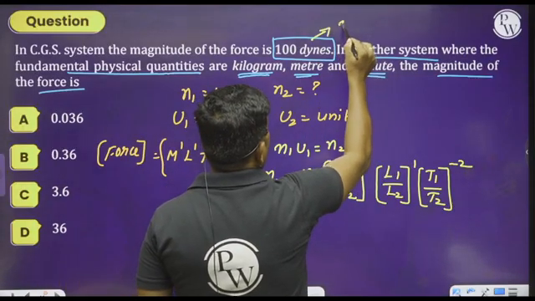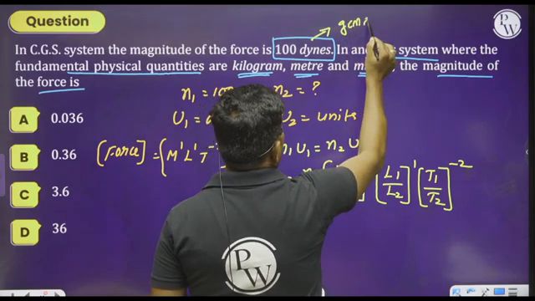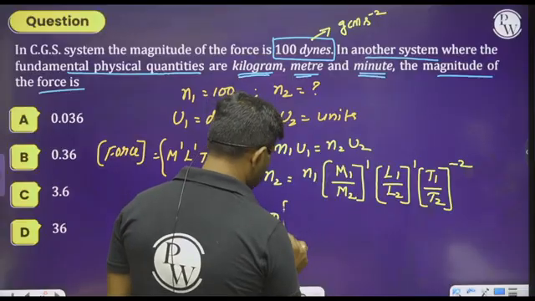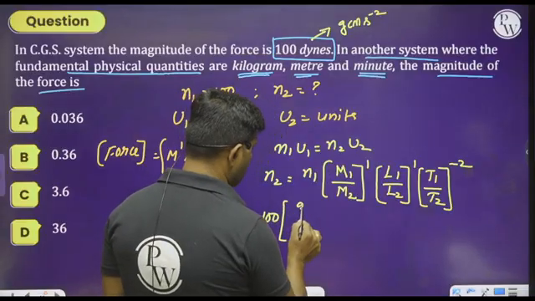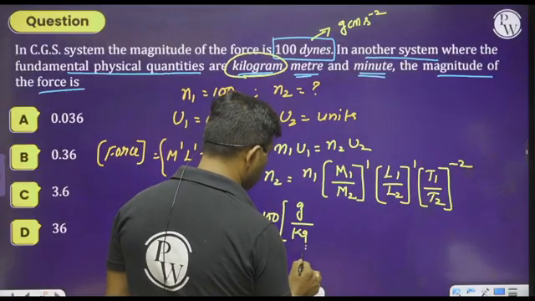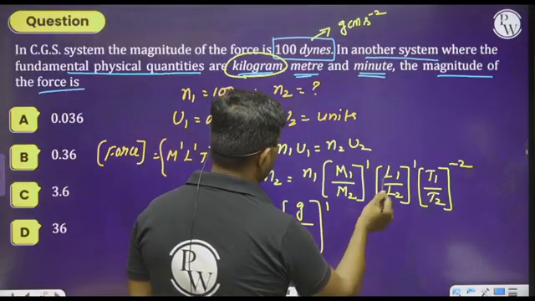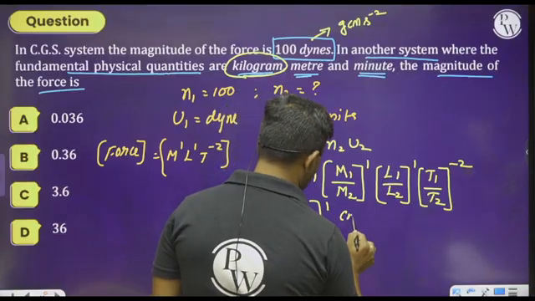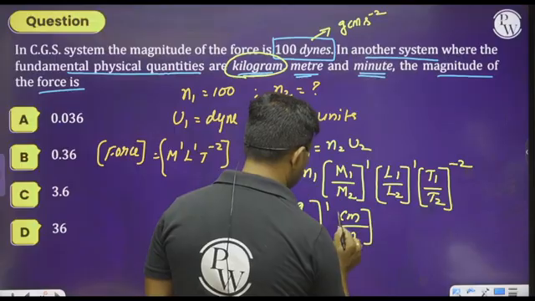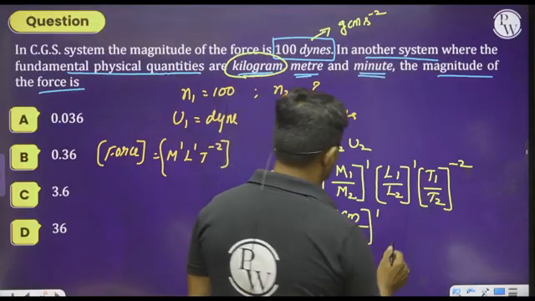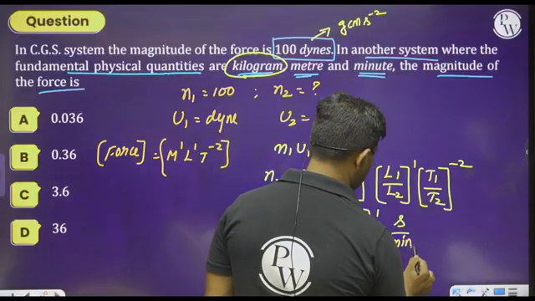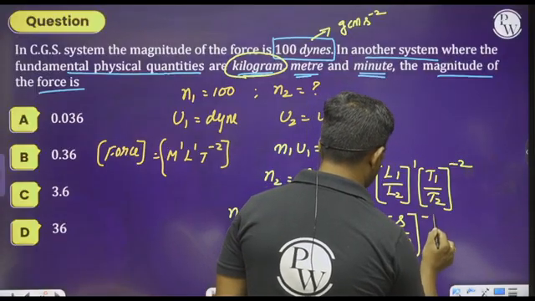A dyne is gram centimeter per second square. Please look at the board. M1, that is gram, divided by M2, which is kilogram, to the power 1. L1 is centimeter, L2 is meter, to the power 1. T1 is second and T2 is minute, whole to the power minus 2.